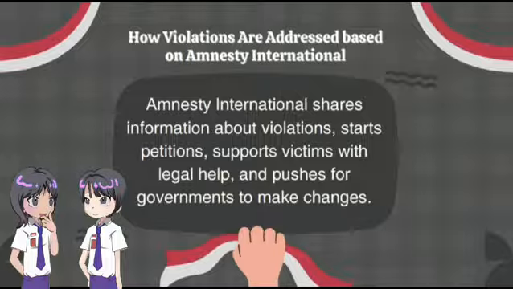Exactly. Amnesty International's work is crucial in raising awareness about these issues and pushing for governments to take responsibility for protecting human rights. Their efforts help ensure that human rights are respected around the world. In conclusion, understanding and advocating for human rights is essential for creating a fair society. By knowing our rights and supporting groups that fight for these rights, we can all contribute to making a positive difference in our communities and around the world.